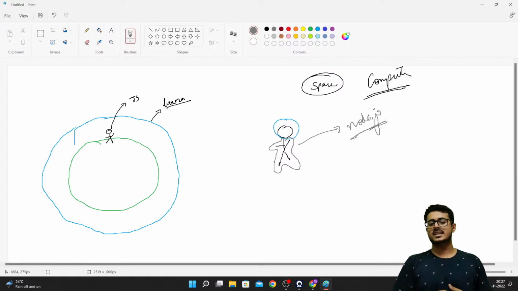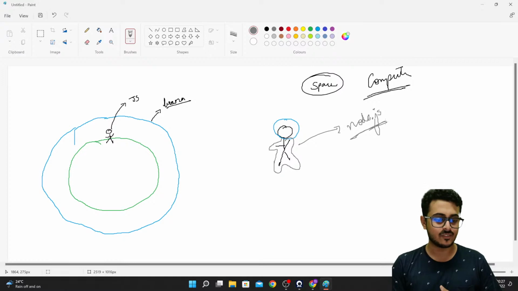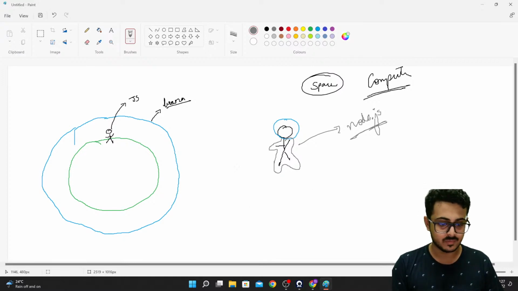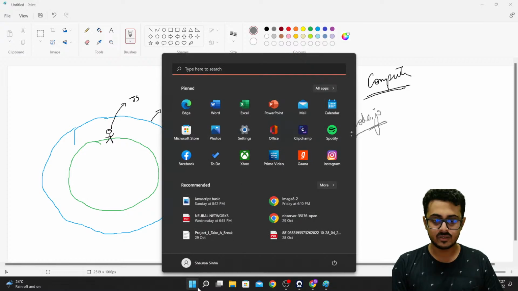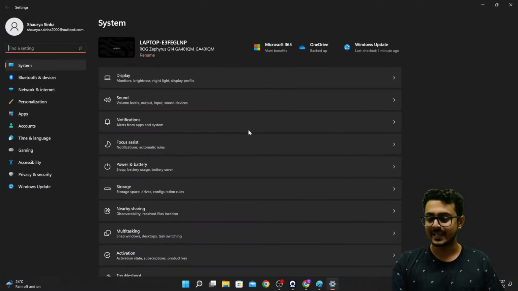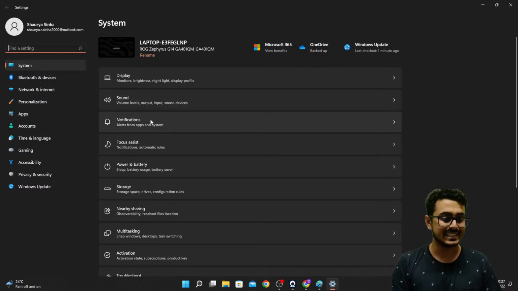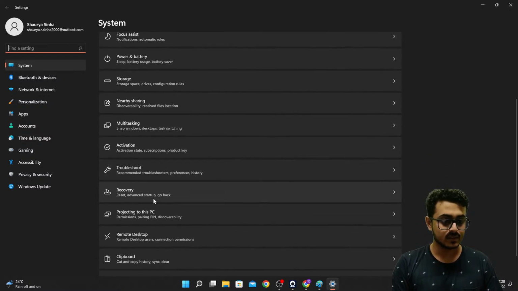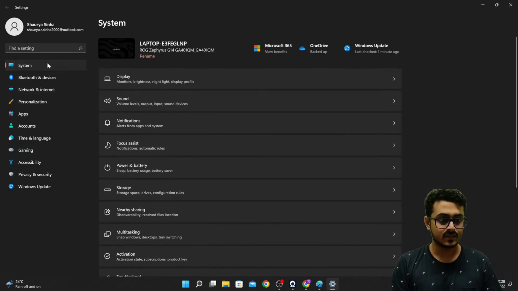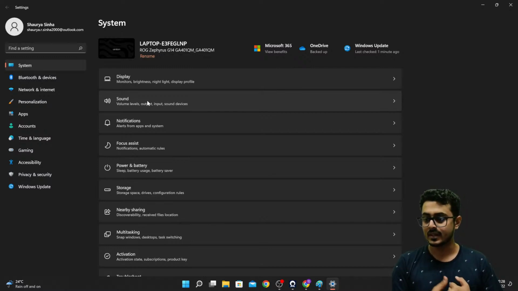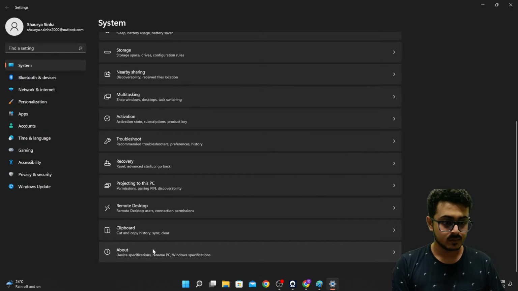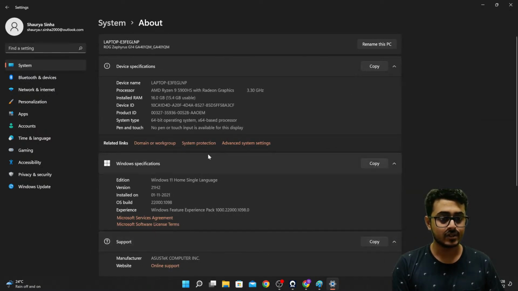Great. Somebody was asking for my system specification, like what is the configuration of my system. I also don't remember it actually. Let me find out what it is. Let me go to settings. Inside the settings, I have to check the hardware specs, so I need to go to the system, then find the device specification.